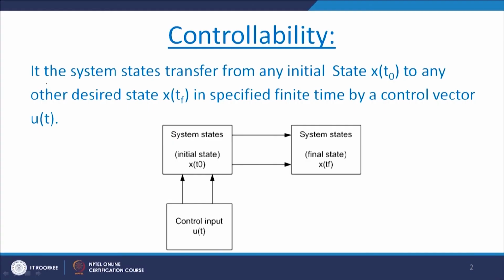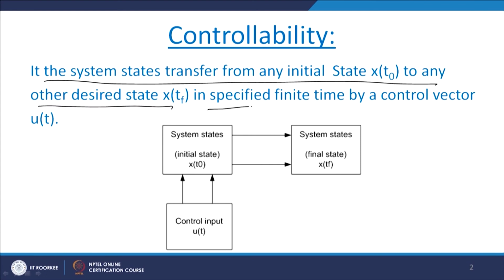Start with controllability in state space. So, what is meant by controllability? It is said that if the system states transfer from any initial state x of t naught to any other desired state x of t f in a specified time by an unconstrained control vector u of t.